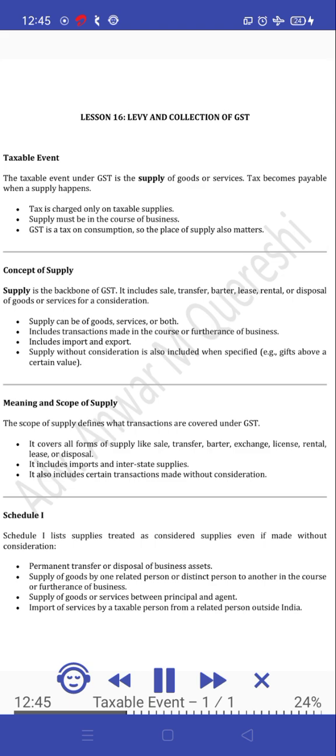Meaning and scope of supply. The scope of supply defines what transactions are covered under GST. It covers all forms of supply like sale, transfer, barter, exchange, license, rental, lease, or disposal. It includes imports and interstate supplies. It also includes certain transactions made without consideration.